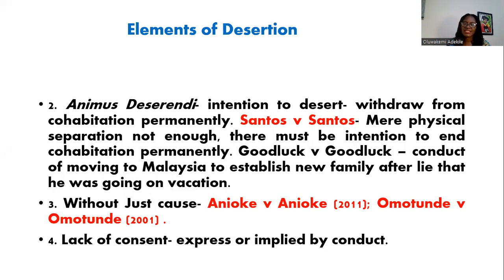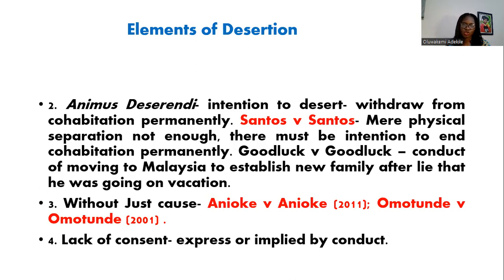And in Santos and Santos, the English Court of Appeal held that mere physical separation is not enough. There must be an intention to end cohabitation permanently. In the Nigerian case of Good Luck and Good Luck, where the husband lied that he was going on vacation, but went ahead to Malaysia to marry another wife and set up another family, he was held to be in desertion. So it's not sufficient to be physically separated. There must be that intention to bring cohabitation permanently to an end.